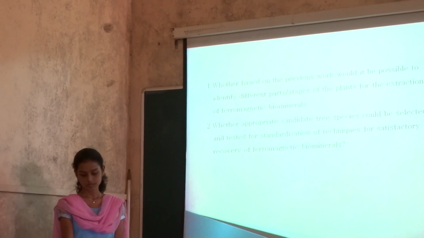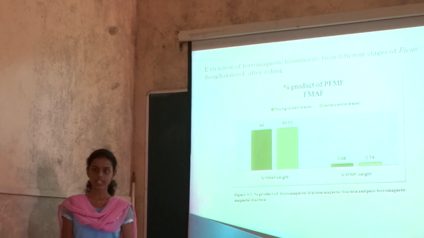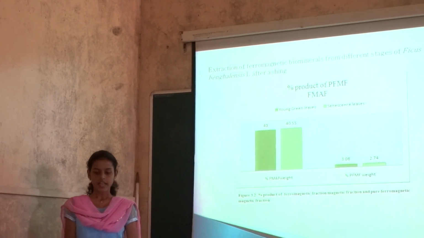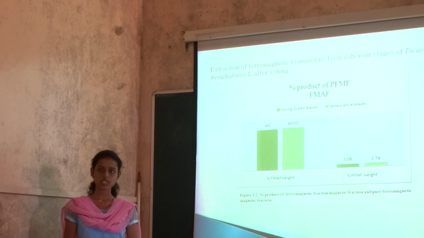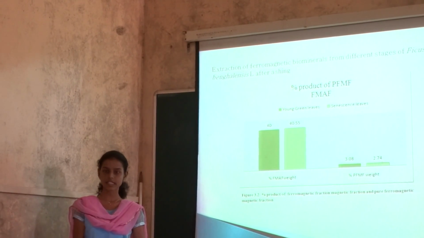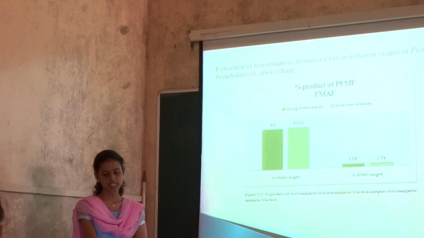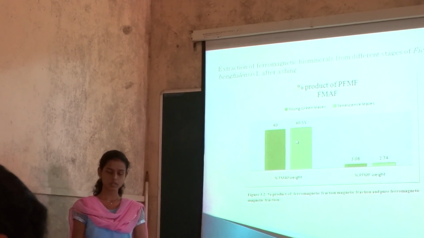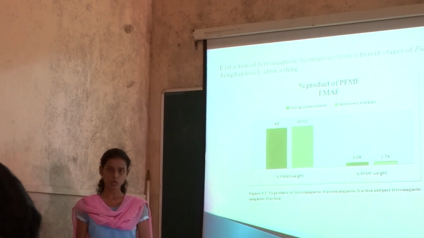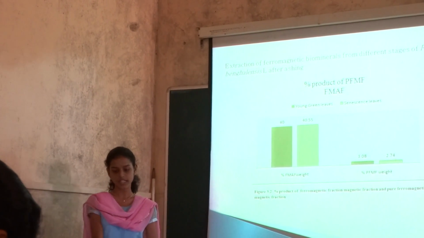For this, first, different stages of leaves were used, and the ferromagnetic fraction was recovered in both the stages of leaf, that is senescence and young stage. Although in the senescence stage the extraction was a little higher, after washing this fraction, the pure ferromagnetic fraction was higher in the young stage.